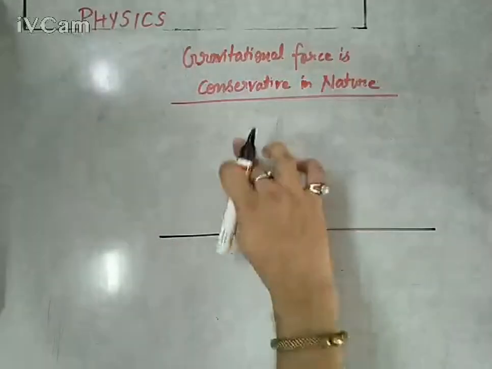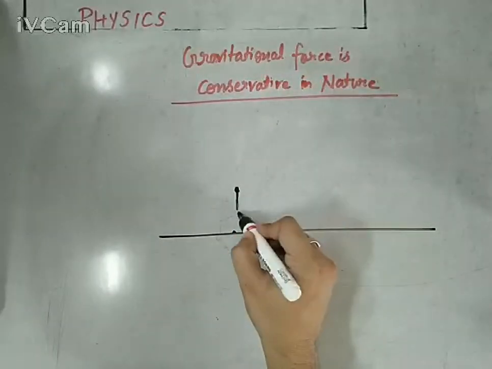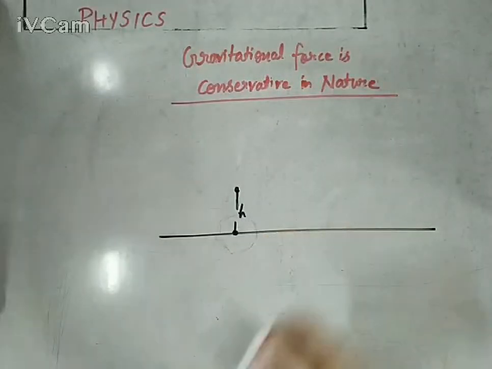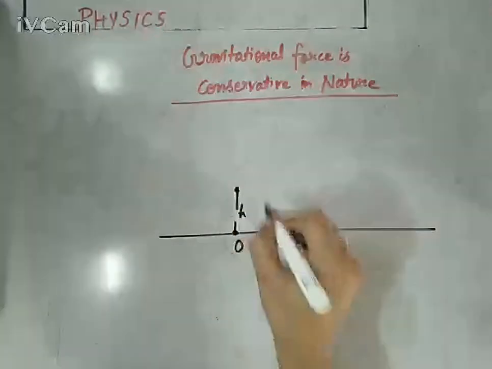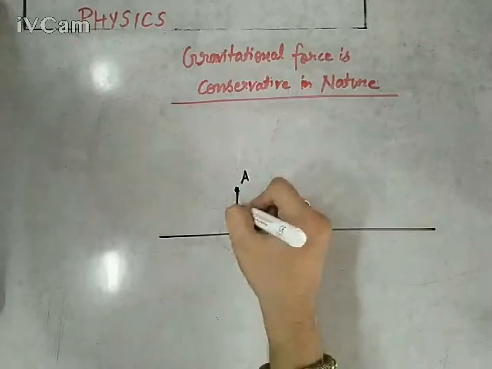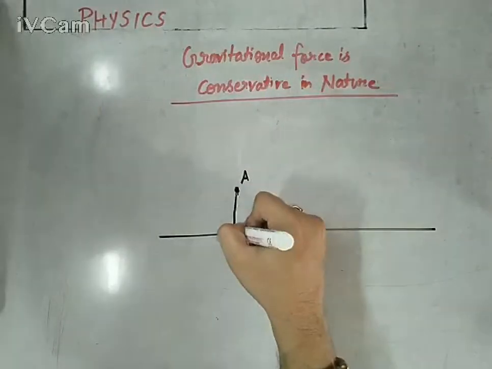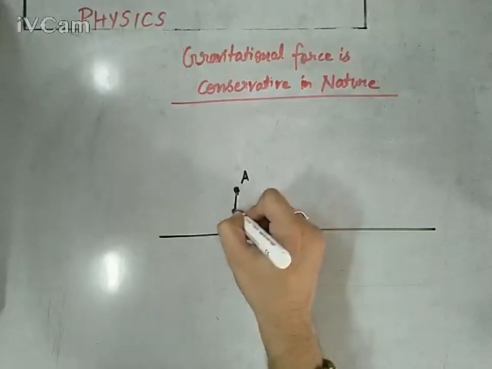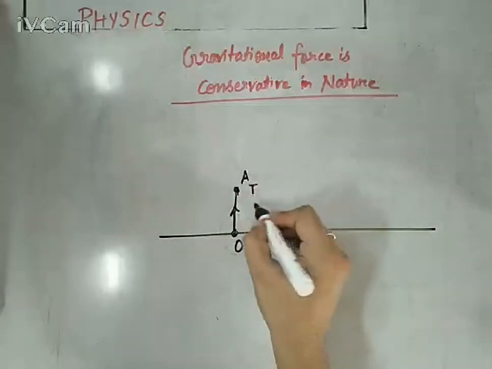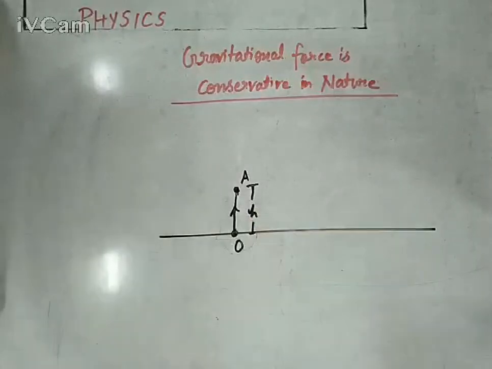For example, we need to reach this point, situated at a height h from Earth's surface, let's say O to A. And there are 3 possibilities to reach. One is directly from O to A against the gravitational force, with height h.